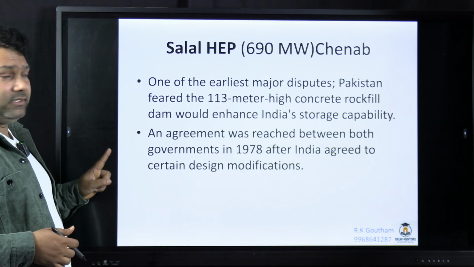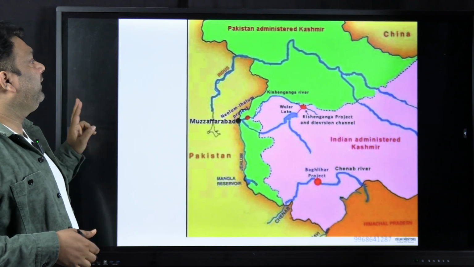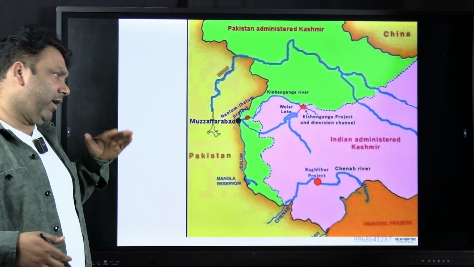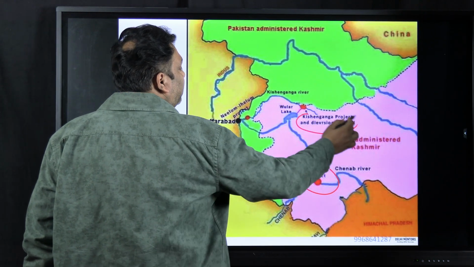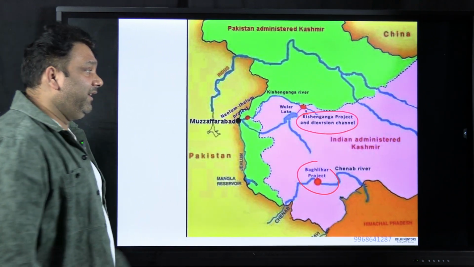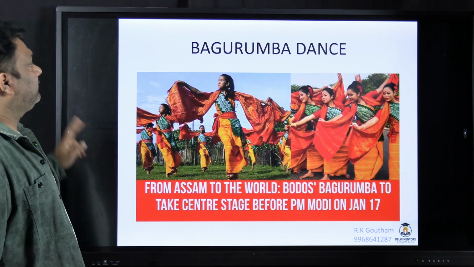Salal, know the location. So कौन सा HEP कौन सा river पे है, please remember. And know the location of this. Baglihar is one of the important ones here, and the Kishanganga project. The Kishanganga project is in the Kashmir region, and Baglihar is in the Jammu region.